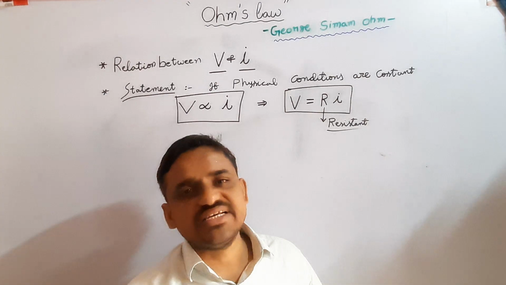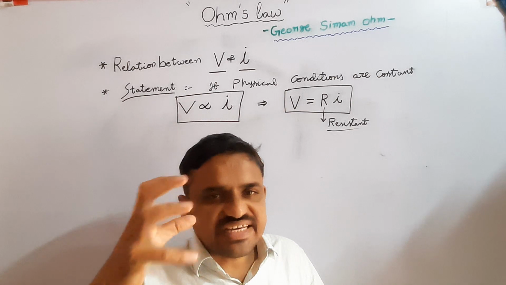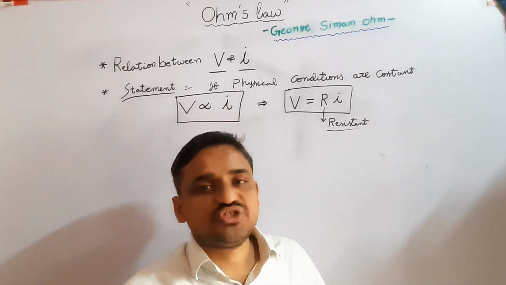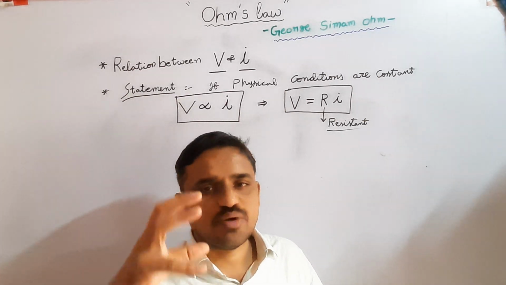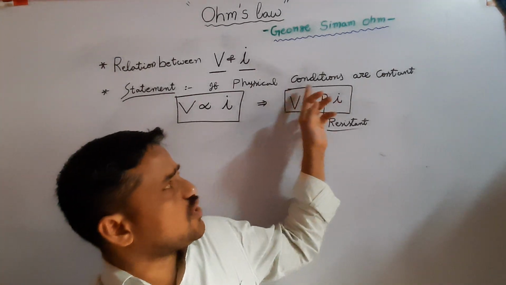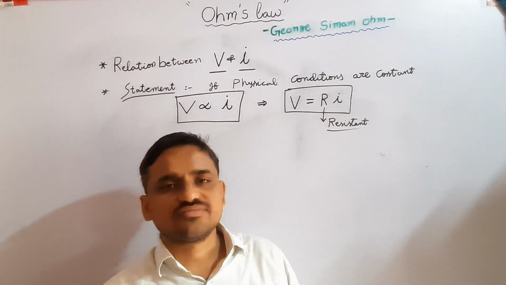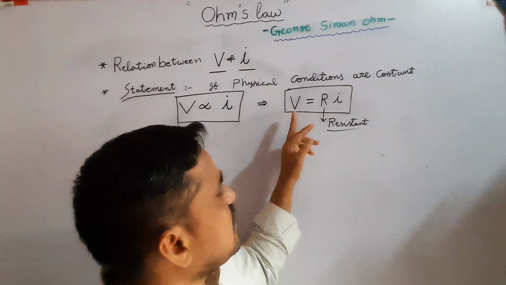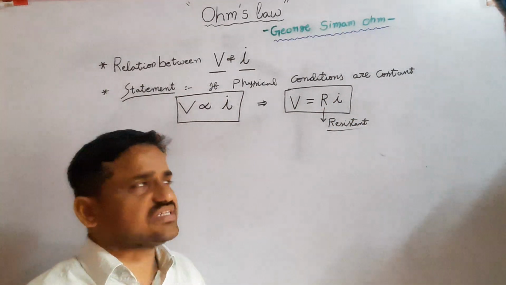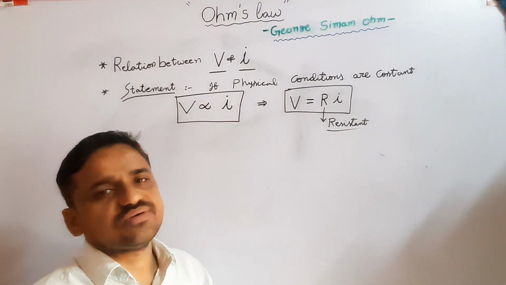Such an opposing property is called resistance of the wire. So according to Ohm's law, the relation is V equals IR, where V is applied potential difference, I is current flowing through the circuit and R is resistance of the circuit.